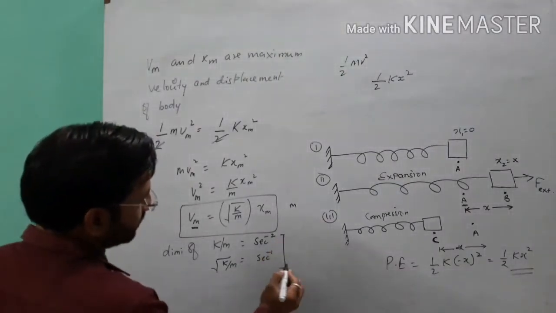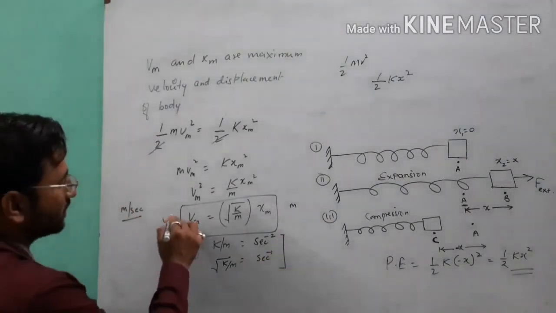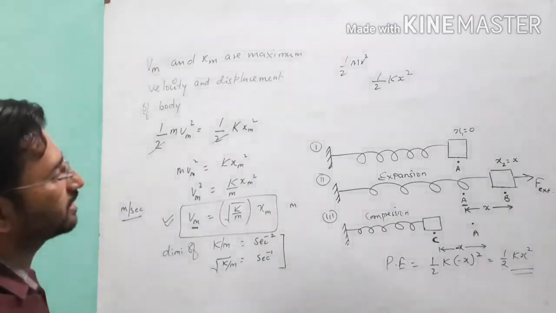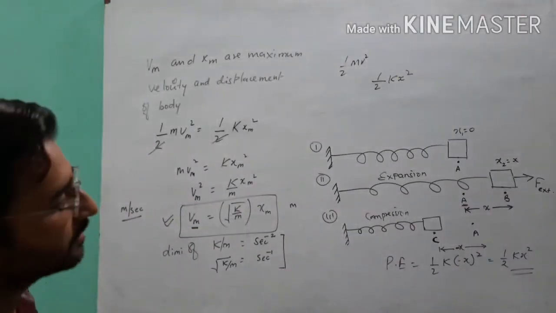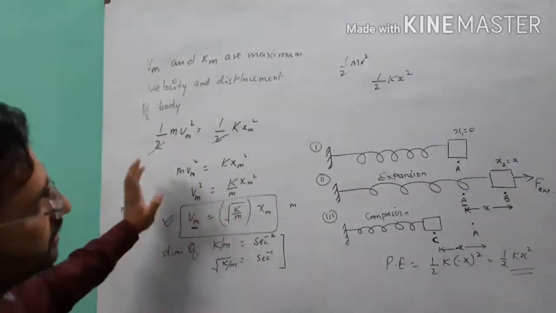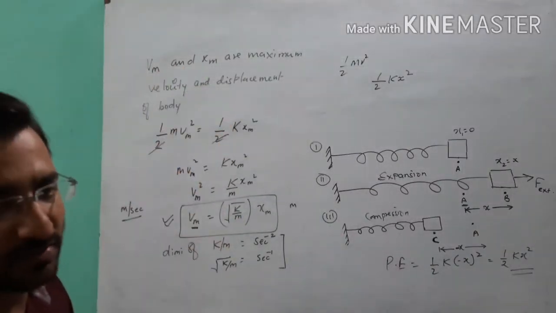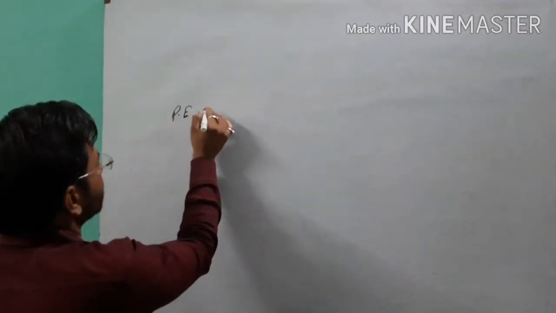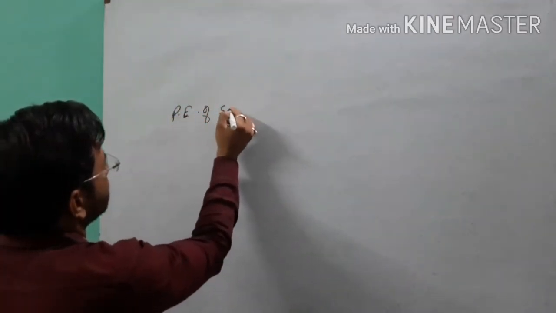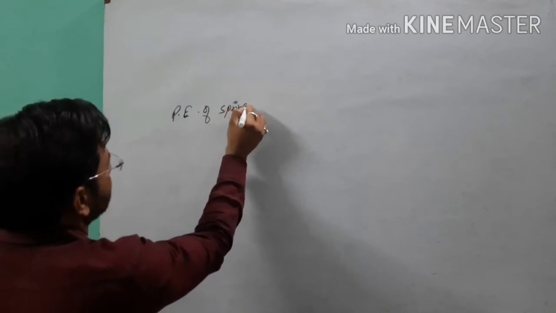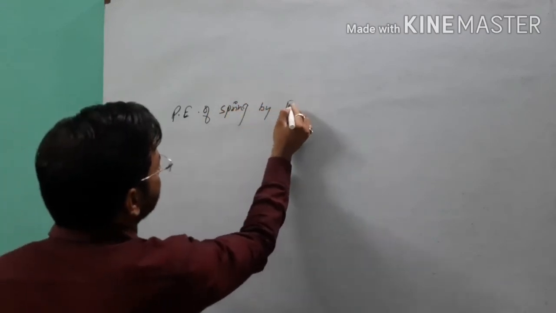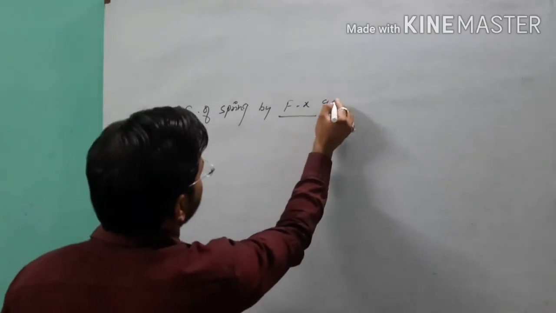Point clear? So this is the relation between the maximum kinetic energy and maximum displacement attained by the spring. Now the potential energy of a spring derivation. Point clear? Here, if we think about the potential energy of a spring, we can derive it by the force and displacement graph.